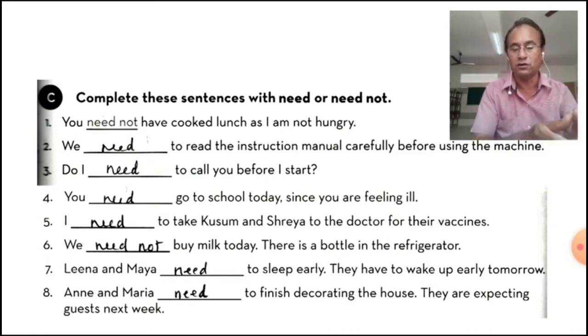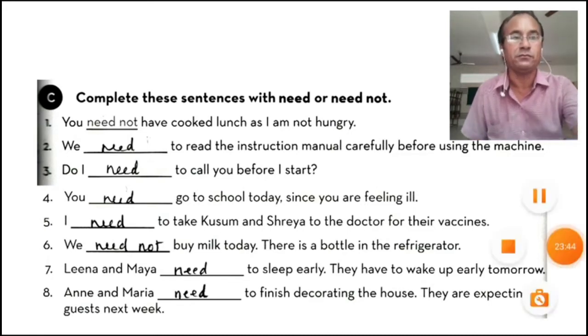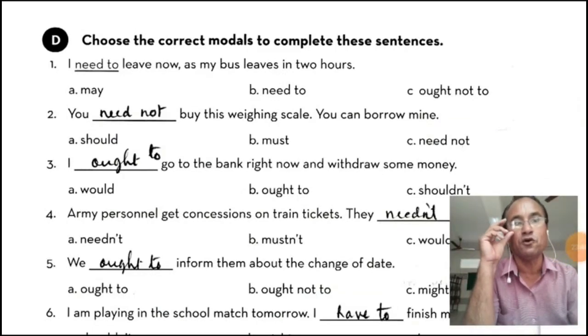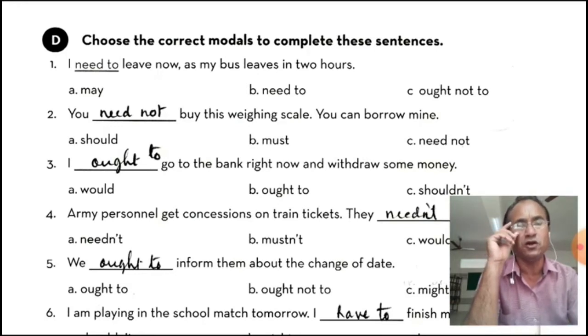Now let's move to D. Choose the correct modals to complete these sentences. First has been given, I need to leave now as my bus leaves in 2 hours. Now you need not buy this weighing scale, you can borrow mine. So here also, तुम्हें ज़रूरत नहीं, तुम मुझसे ले सकते हो.